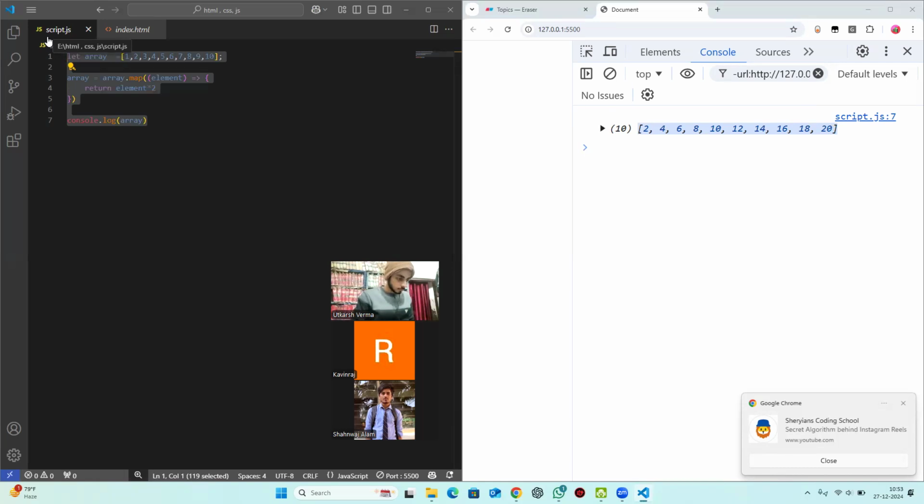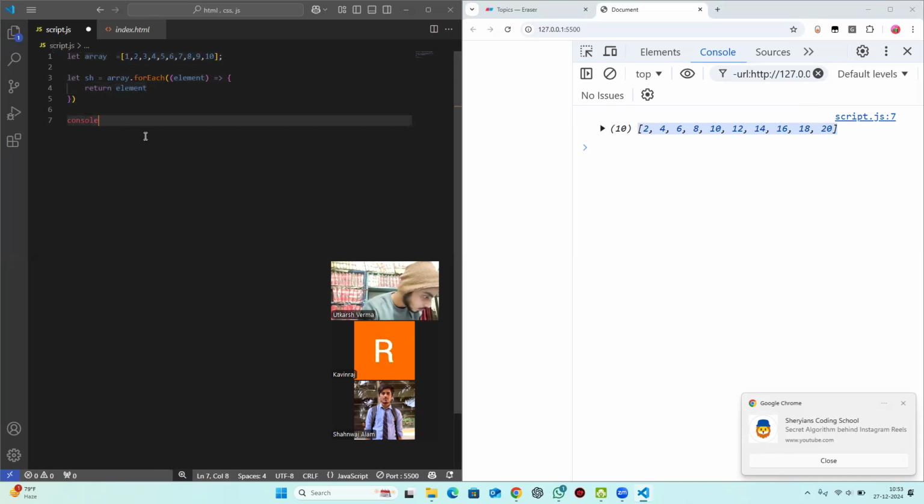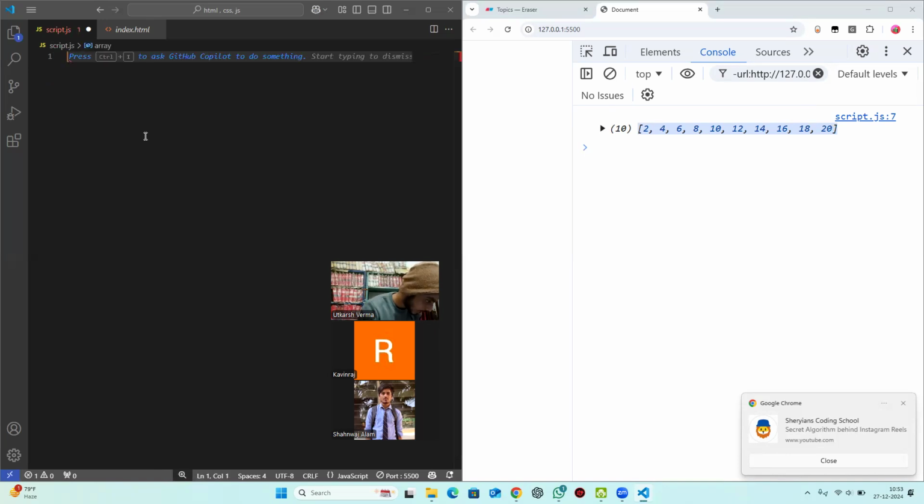And what is the difference between methods and functions? There is a difference between function and methods. Whenever you write function, you write just function explicitly. But whenever you create an object, for example, here we have created an object. Let me show you. Wait. Let me Control J, functions prototype.